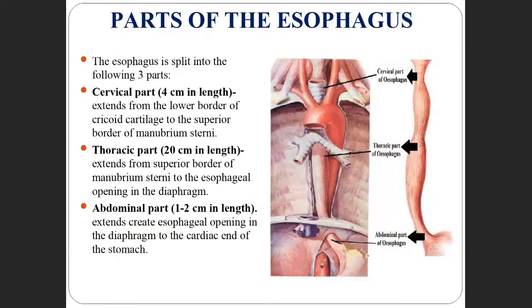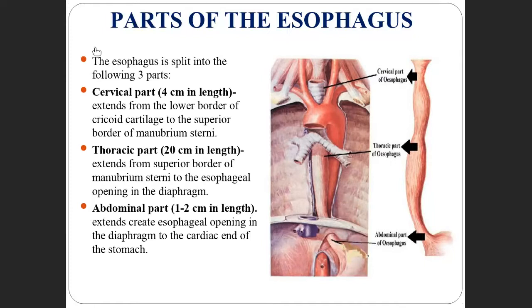So what are the parts of the esophagus? Now we saw where the esophagus starts, and we also know the major part of the esophagus is present in the thorax and then in the abdomen.